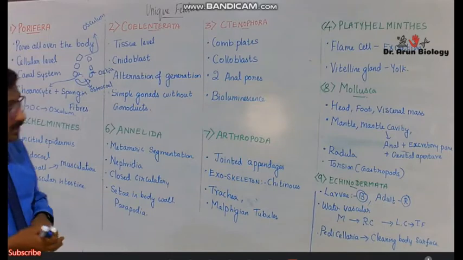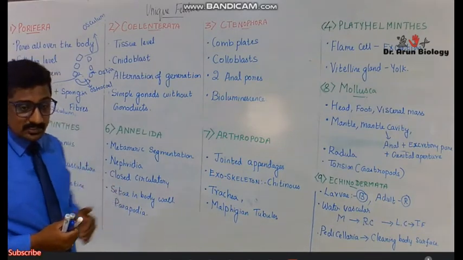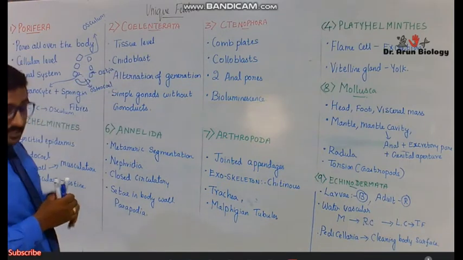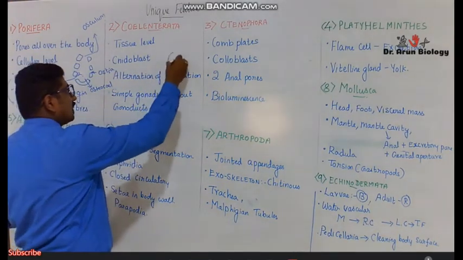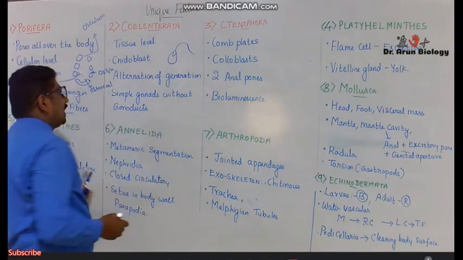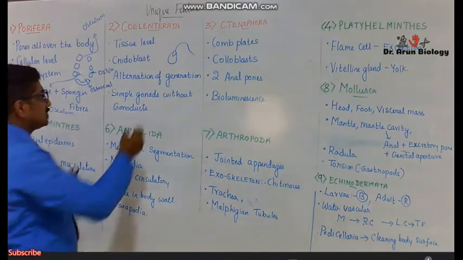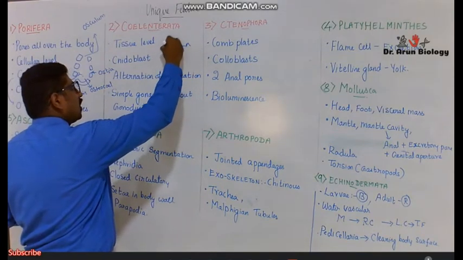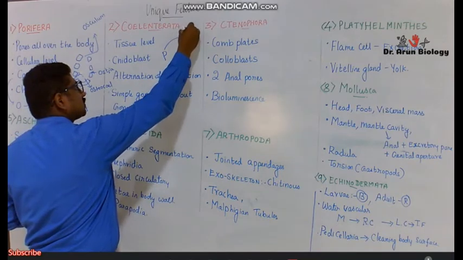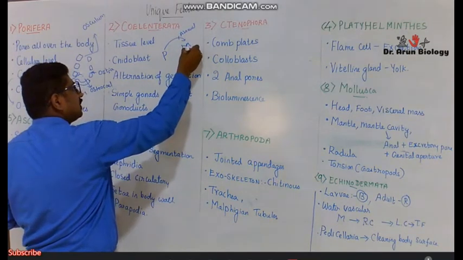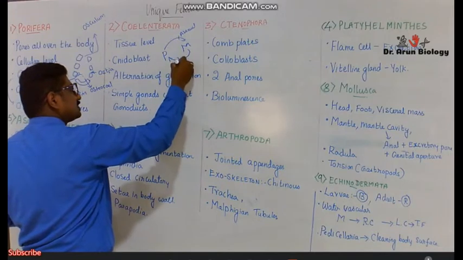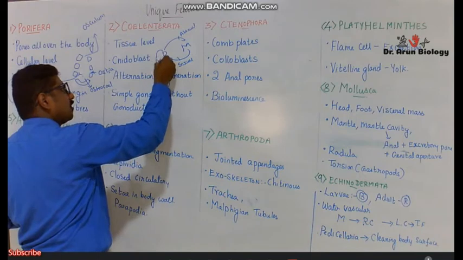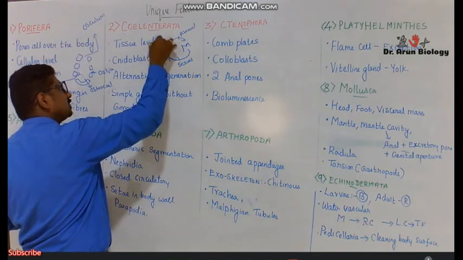The second unique feature is about Coelenterata. They are the first organisms to exhibit tissue level of organization, with the cnidoblast, which is nothing but a stinging organ. And we have alternation of generation, that is two important stages, polyp and medusa, where the polyp forms the medusa by asexual means, and the medusa forms the polyp by sexual means. A medusa cannot form a medusa, but a polyp can form a polyp again by asexual means.